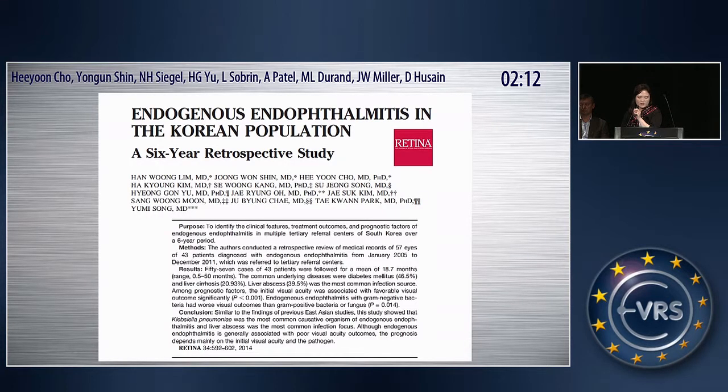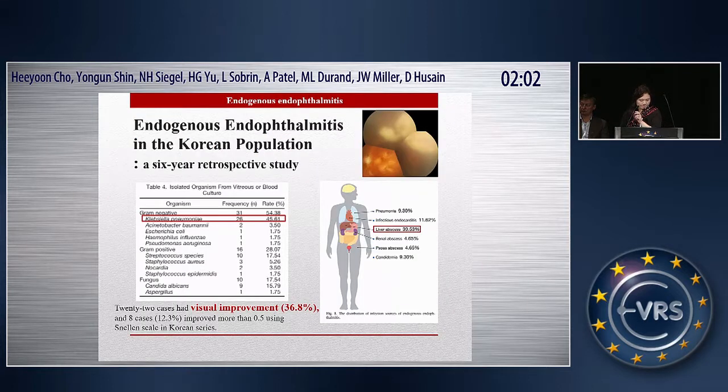My colleague and I reported a study regarding endogenous endophthalmitis in the Korean population. According to this study, more than 30% of patients had visual improvement. The most common causative organism is Klebsiella, and the source is liver abscess.